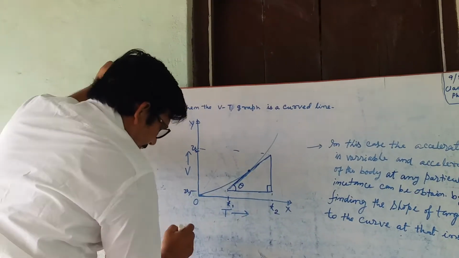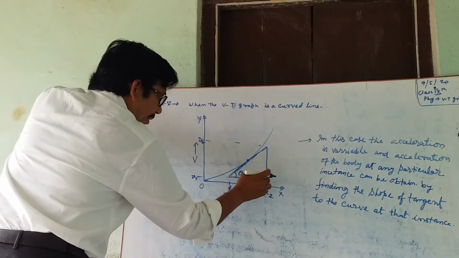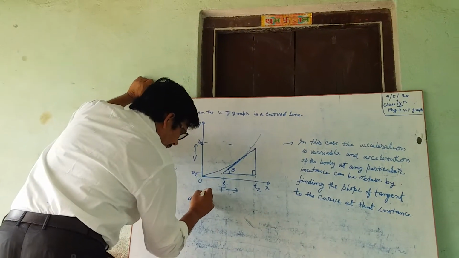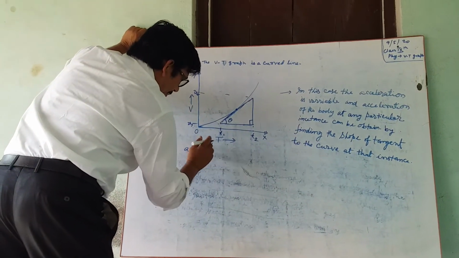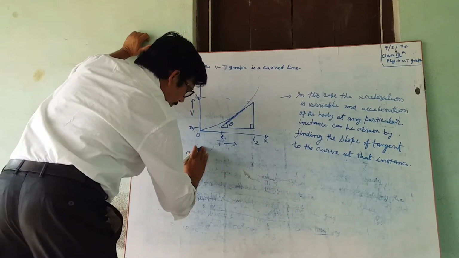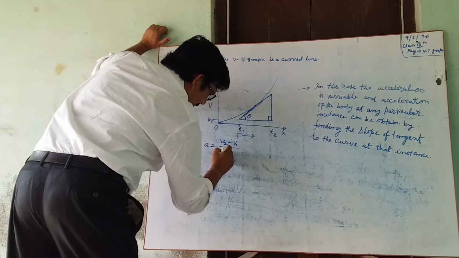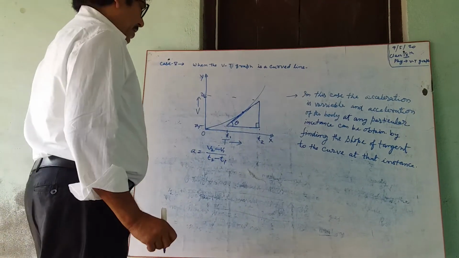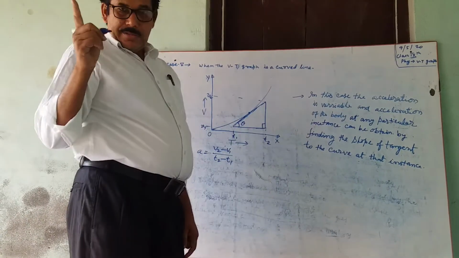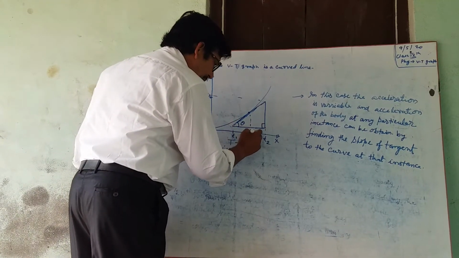Then acceleration at that point will be V2 minus V1 by T2 minus T1. This will be the acceleration at that particular instant T.